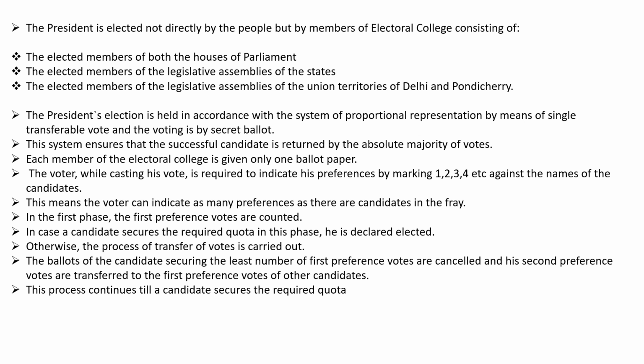In the first phase, the first preference votes are counted. In case a candidate secures the required quota in this phase, he is declared elected. Otherwise, the process of transfer of votes is carried out. The ballots of the candidate securing the least number of first preference votes are cancelled and his second preference votes are transferred to the first preference votes of other candidates. This process continues till a candidate secures the required quota.